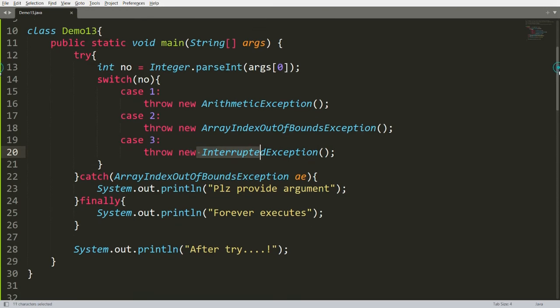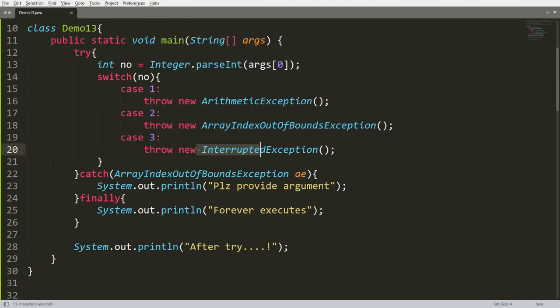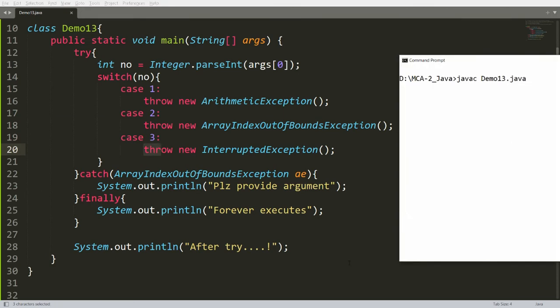So now what happened? If you are generating an exception that is a checked exception, then you have to write this particular code, that is the line number 20, in try and catch, or you can use the throws. So you can save this. You can compile and check your program.